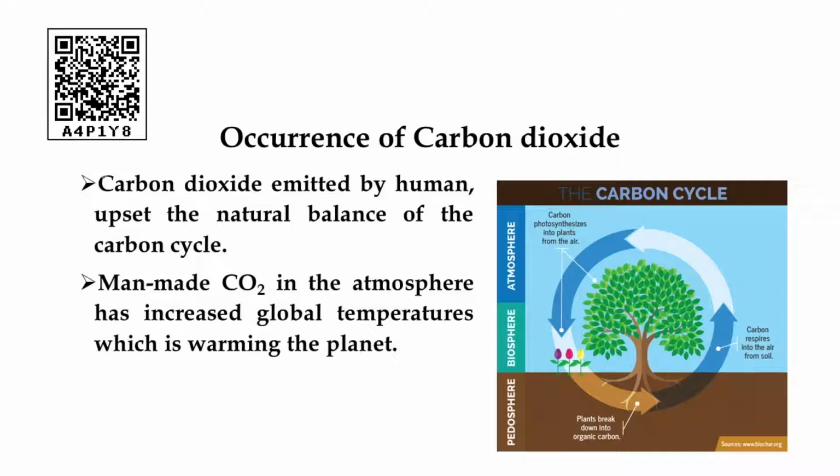Which gas helps the carbon cycle? Carbon dioxide gas helps the carbon cycle, because photosynthesis is carried out by the presence of carbon dioxide only. Then we get food material from our plant bodies. So this is the major component of our living life, and the reason for the carbon cycle.